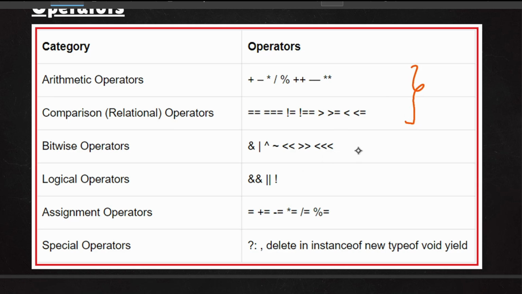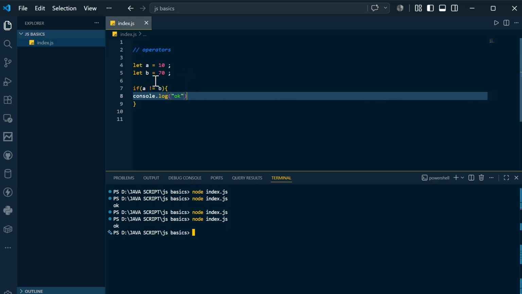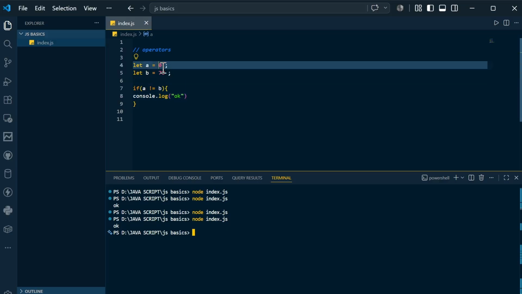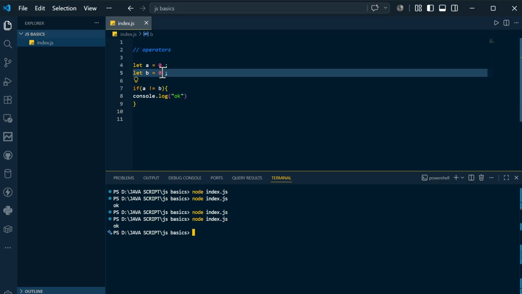Now it's time to understand the bitwise operators, then logical operators. These two are a set and these two are a set. Let's come back to VS Code for understanding bitwise and logical. So what is a bitwise operator? A bitwise operator works like this: if you remove this and let's say this is 0 and 0.